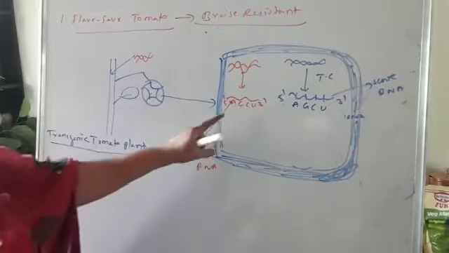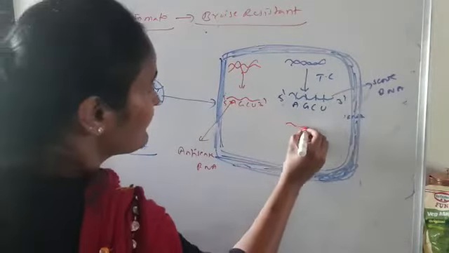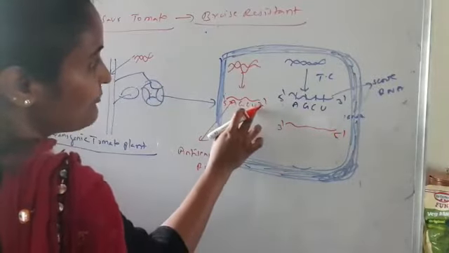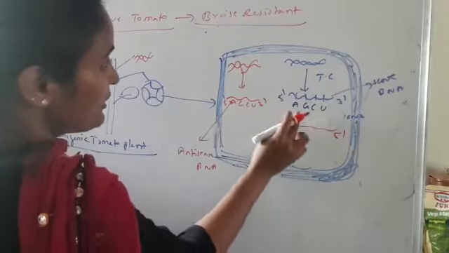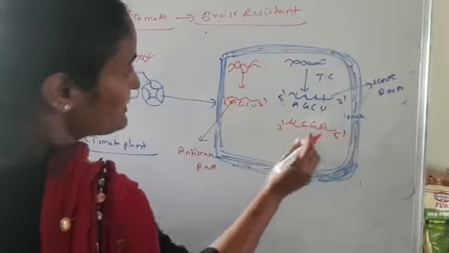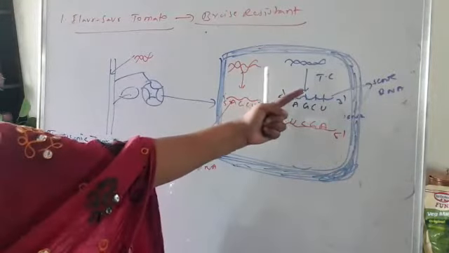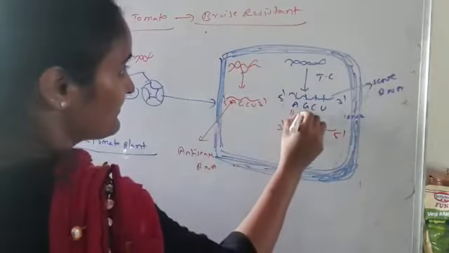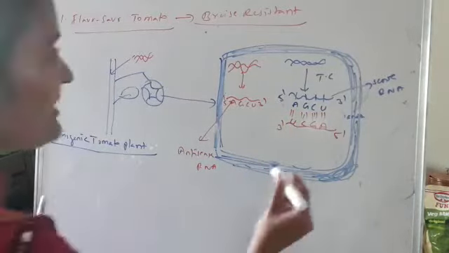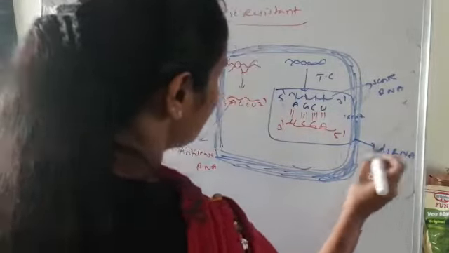Now this antisense RNA goes and binds with the sense RNA. So this is 3', 5'. You can see here 3', what is there? U. Next what is there? C. Next G. Next A. So that means this antisense RNA will go and bind with the sense RNA. Right. Now what is formed is a double-stranded RNA.